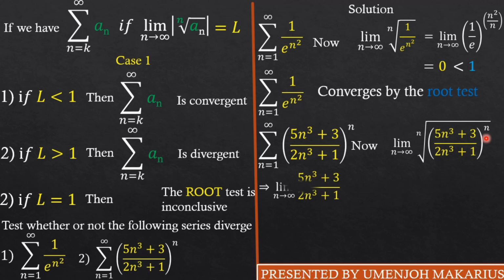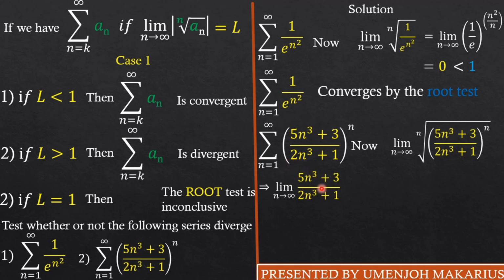The n can cancel with the one we have here, right? So we are therefore looking at the limit as n goes to infinity of just 5n cubed plus 3 over 2n cubed plus 1. But friends, when n goes to infinity, on the numerator, positive 3 has nothing to say compared to 5n cubed. Likewise, on the denominator, 1 has nothing to say compared to 2n cubed.